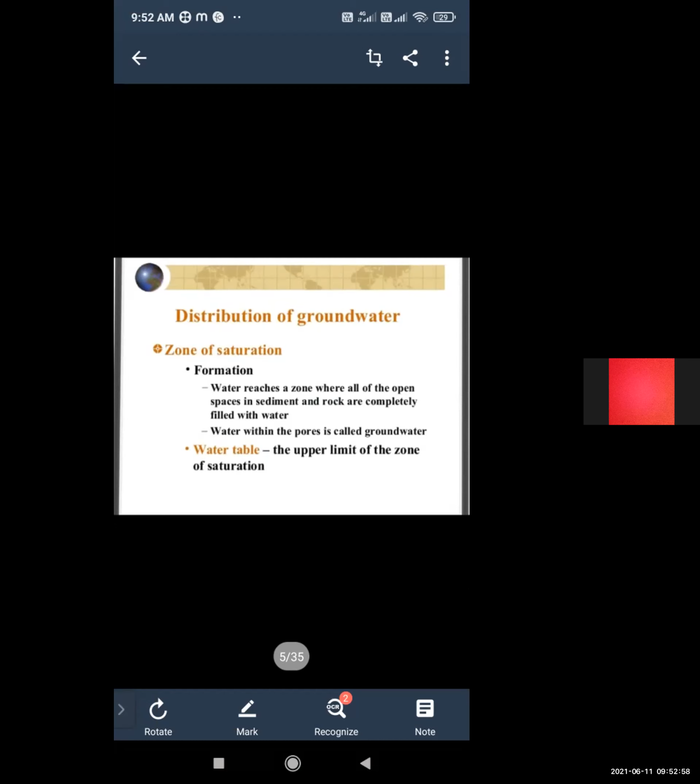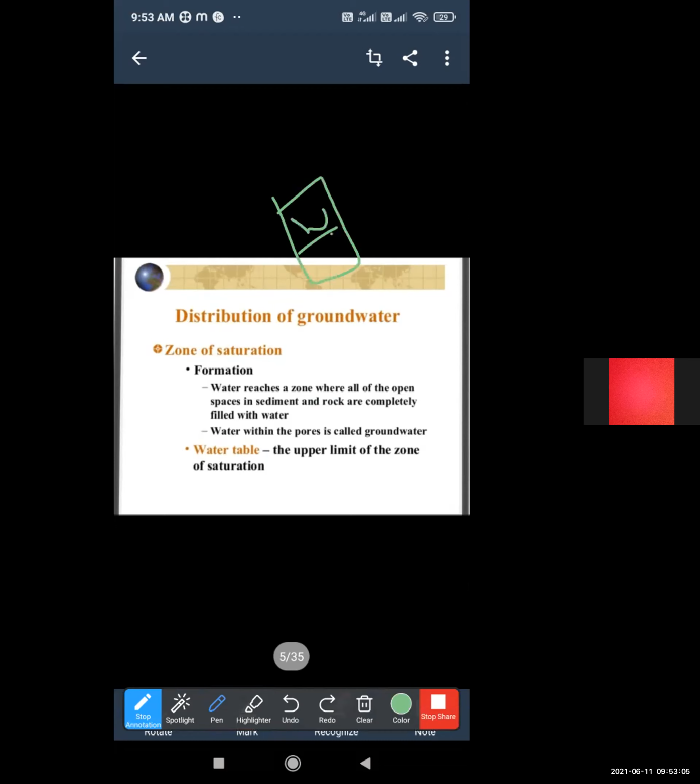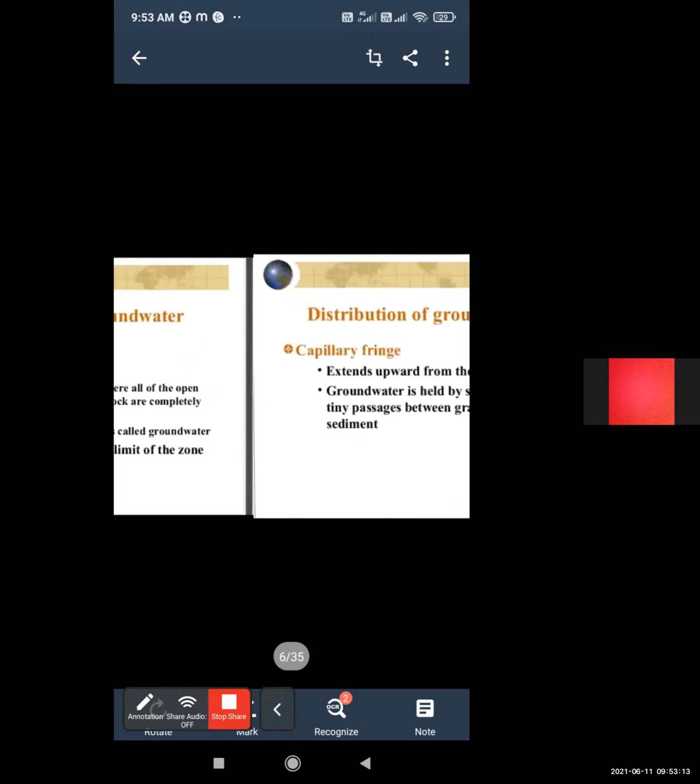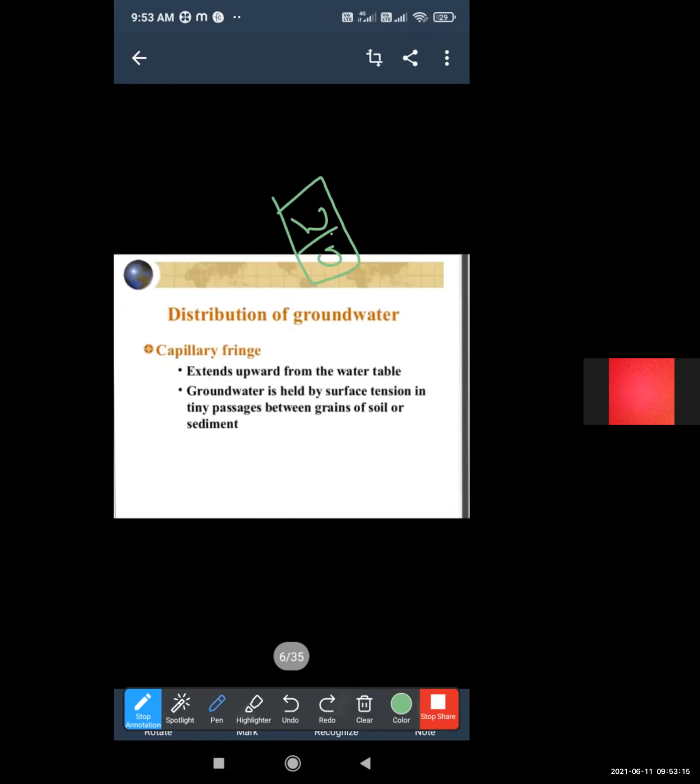Means soil is in a two-phase system, water and soil, a fully saturated zone. And the water table is the upper limit of the zone of saturation.